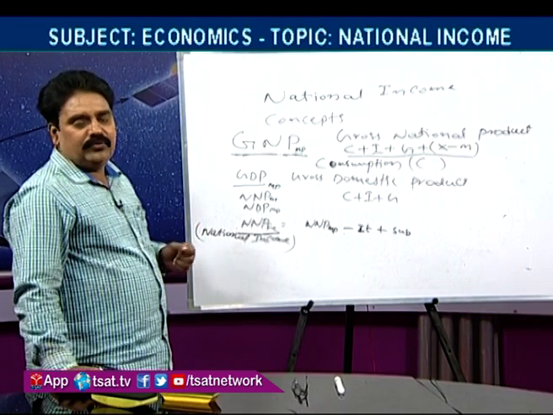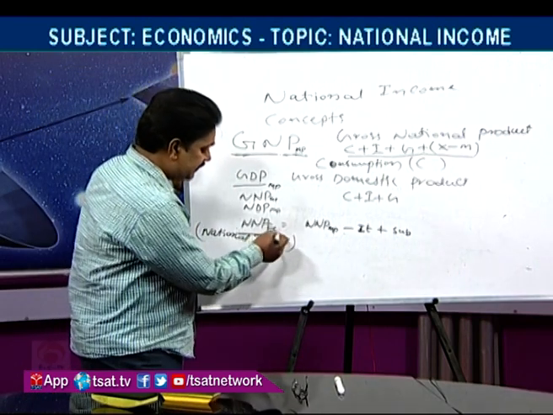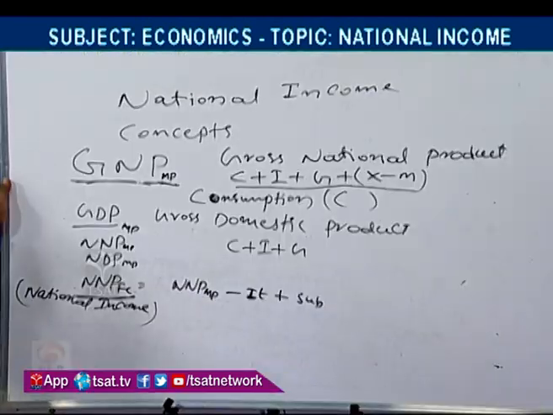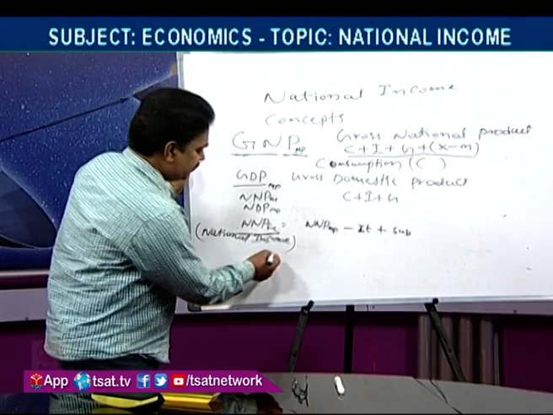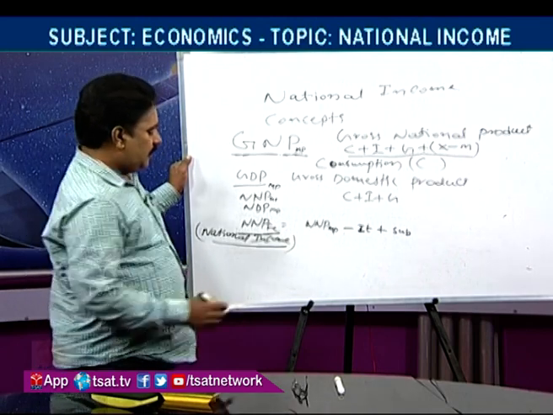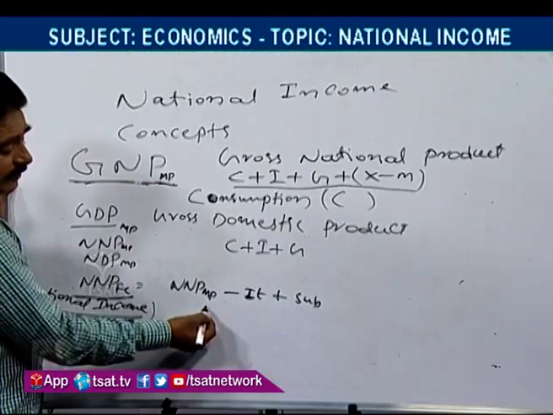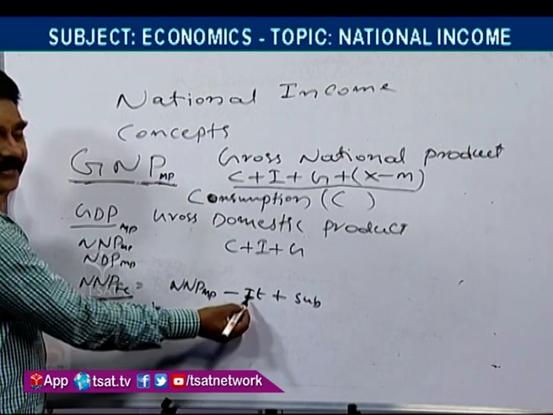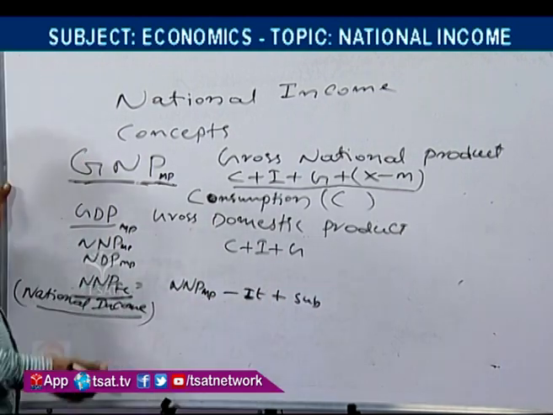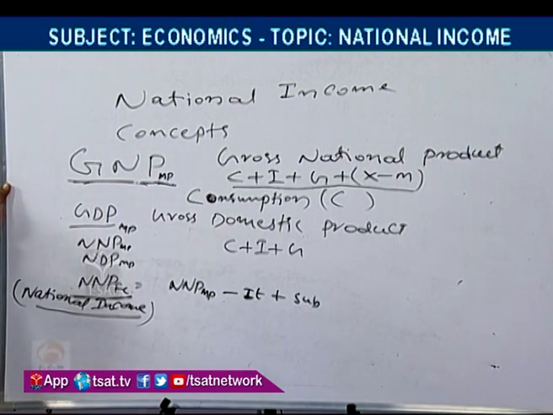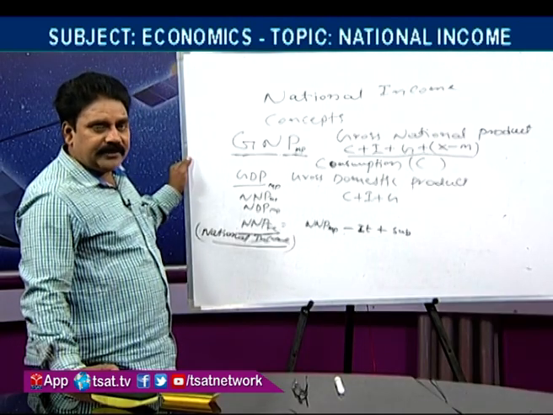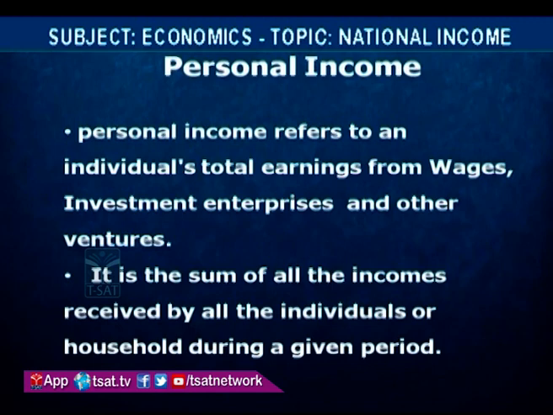Like that we calculate all these things. This is national income in the actual sense. In India, national income means this one. From net national product at market price, we deduct indirect taxes and add subsidies, then we get NNP at factor cost. Okay. Next, we will discuss personal income.